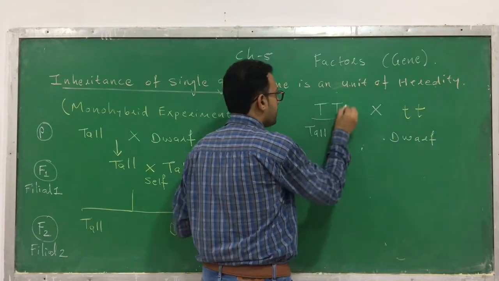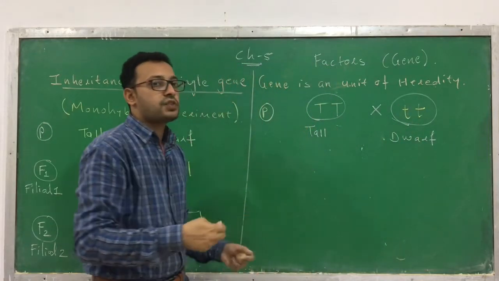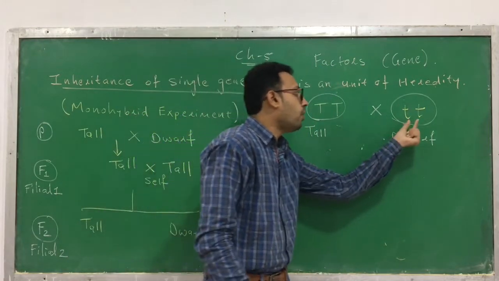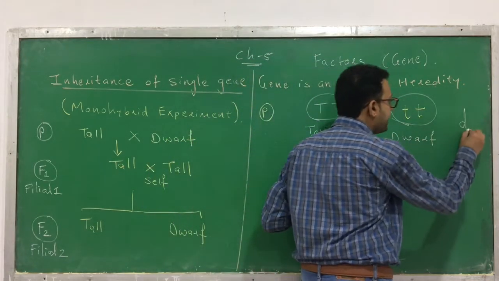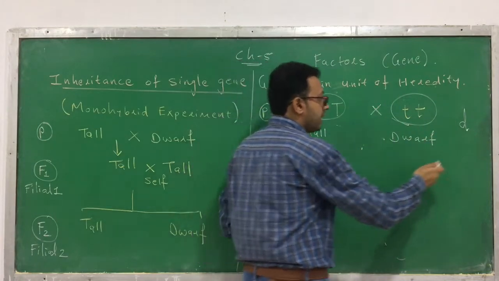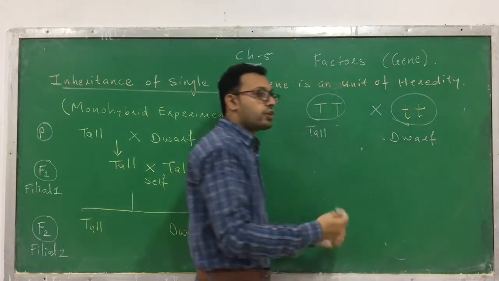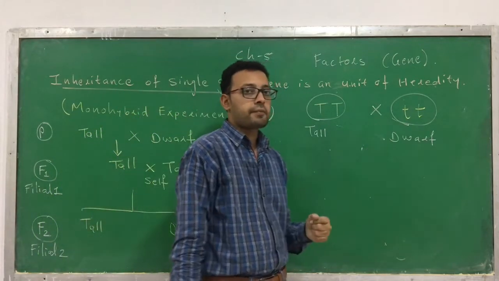These are the genes present in them. The capital T indicates tallness and the small t indicates dwarfness. Here you cannot write D for dwarf. Why you cannot write it, we will see in the next session. You just have to write the small t.